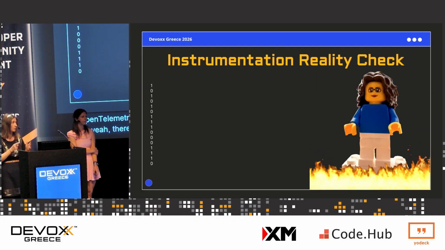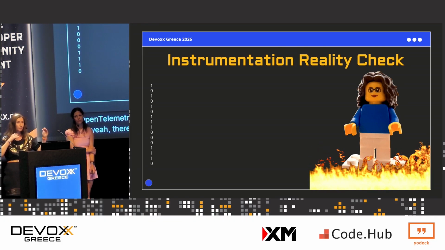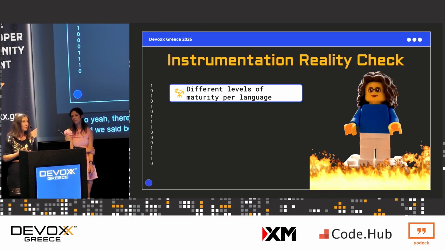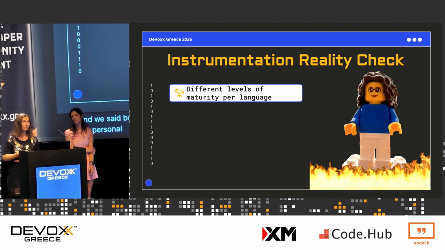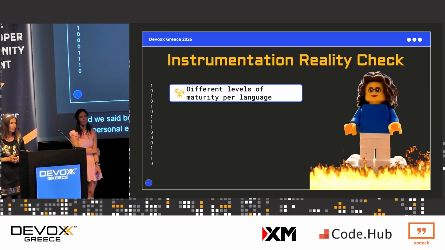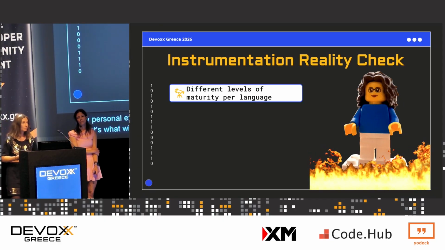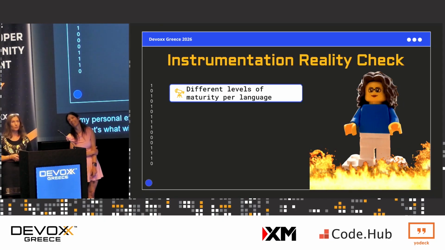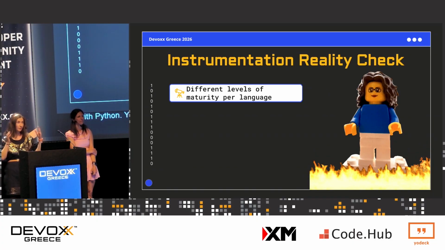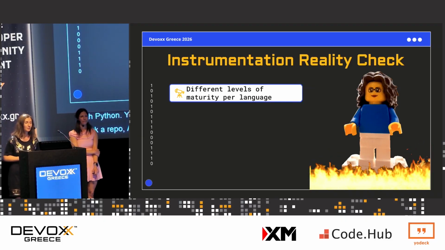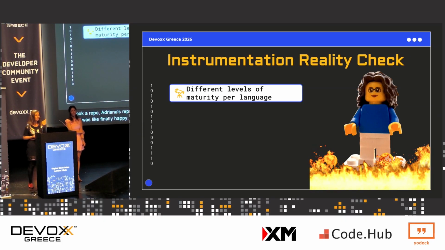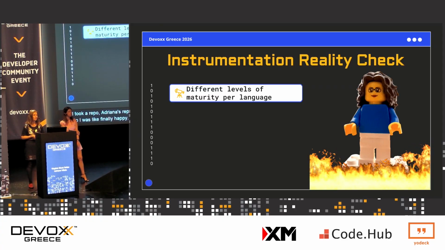Also for instrumentation, like we've said before, different languages have different levels of maturity. From my personal experience, I did want to go through the SDKs and learn what's what with different programming languages. It was hit and miss. I cried with Python. In the end, I gave up, so I took Adriana's repo that worked because it had logging integrated as well. So I was finally happy. But the rest, I actually learned quite a lot, and vibe coding helped me along the way too.